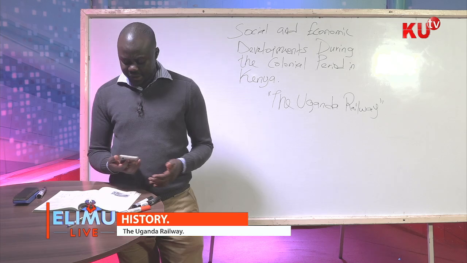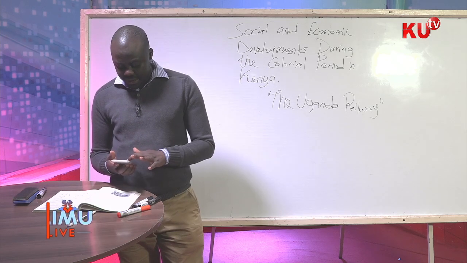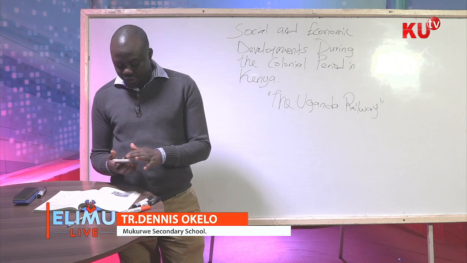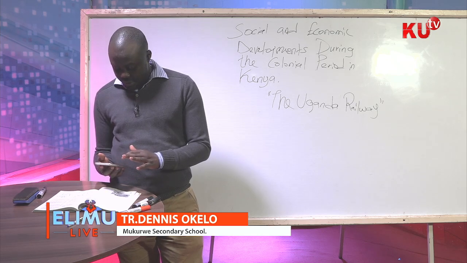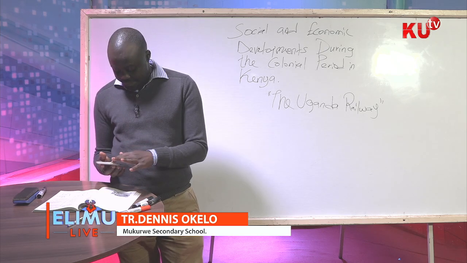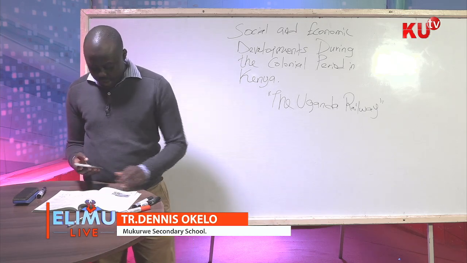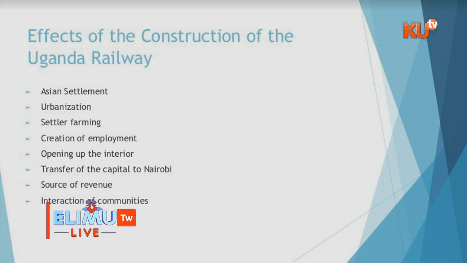Now, we've studied the problems that were encountered during the construction of the railway. Let us go to the effects of the construction of the Uganda Railway. The first effect is that it brought about Asian settlement.